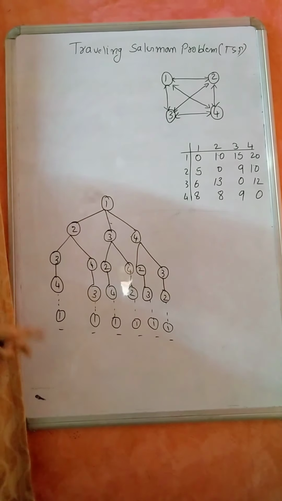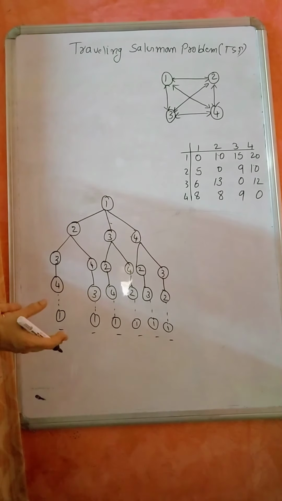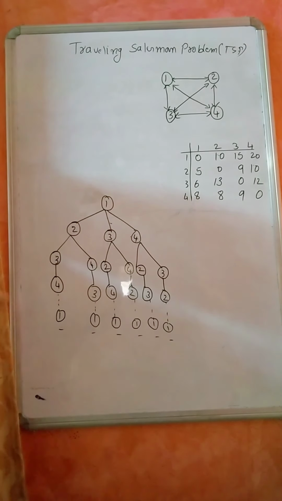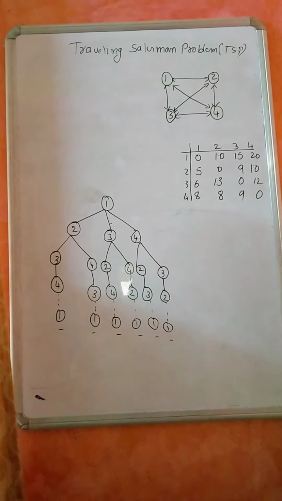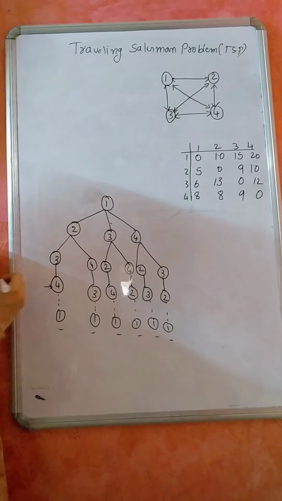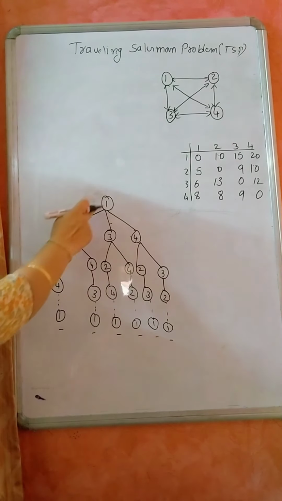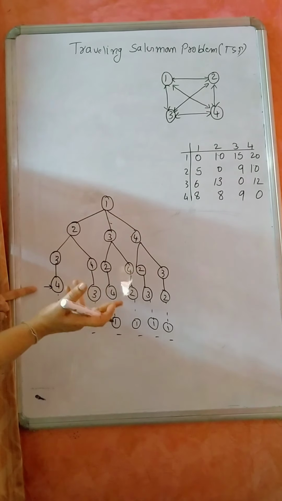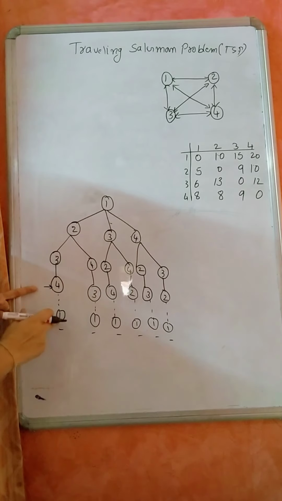Okay, so now I'll take this same problem and come to the general formula for the TSP problem using a dynamic programming technique. Assume that you are in 4. I have already traveled all the path, and the only option left for me is to travel from 4 to 1.